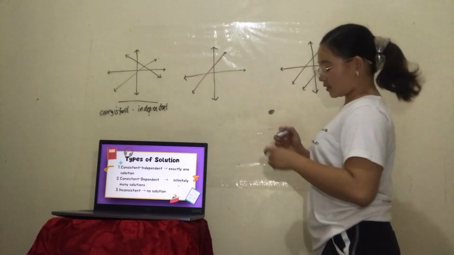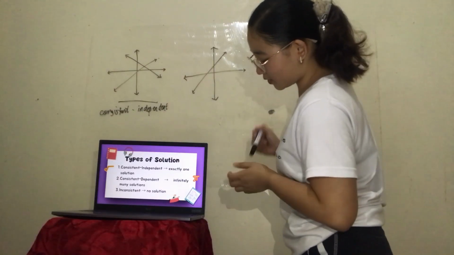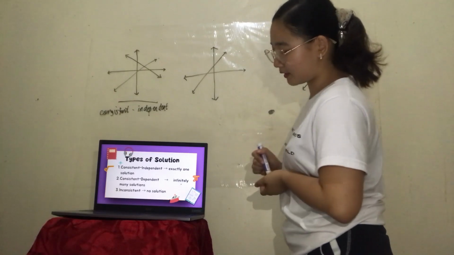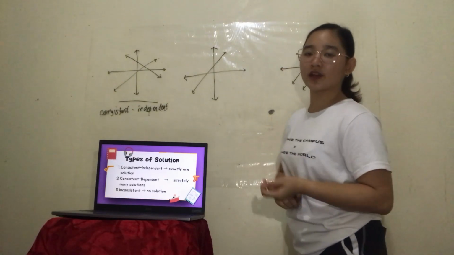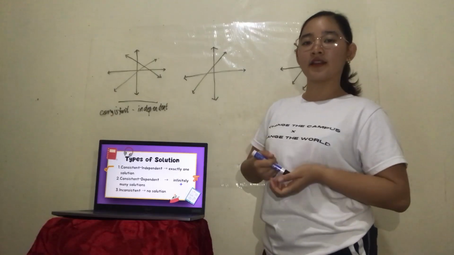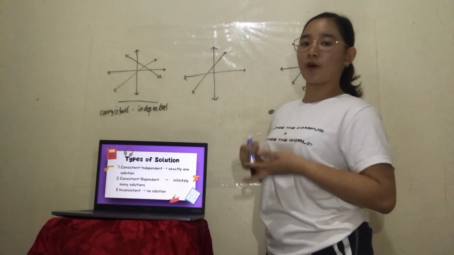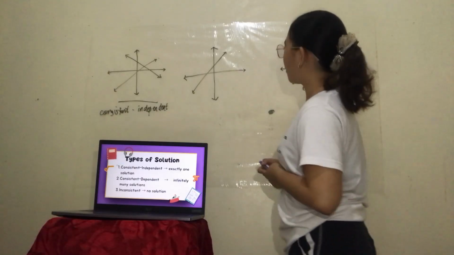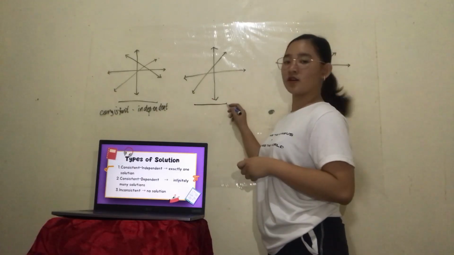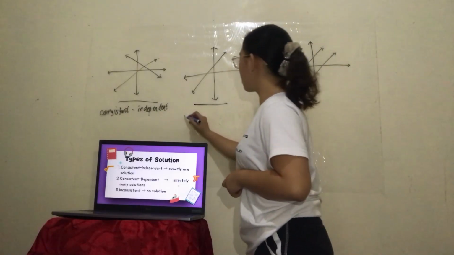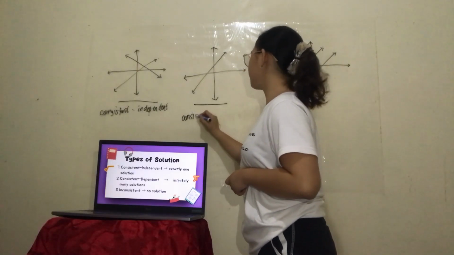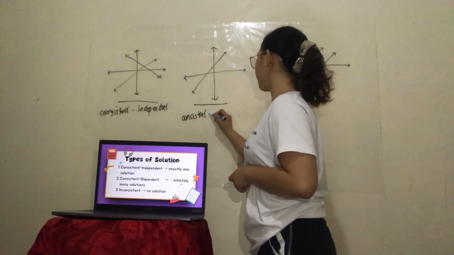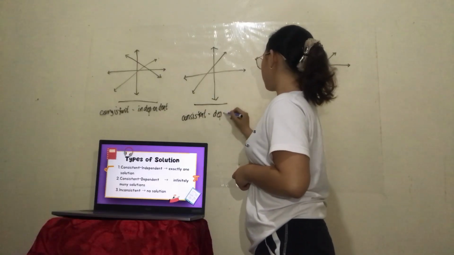Our second solution is consistent dependent, or infinitely many solutions. When we graph this solution, the lines lie on the same points. In this case, the graph where the lines coincide is this one. So this graph is consistent dependent.